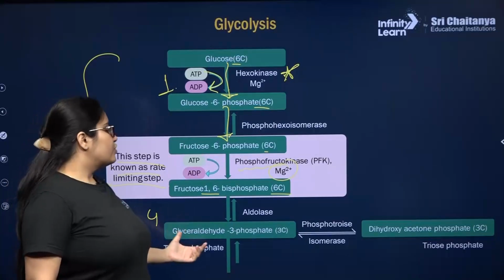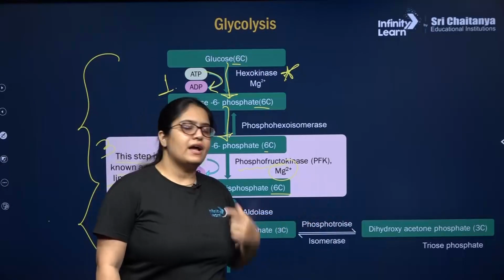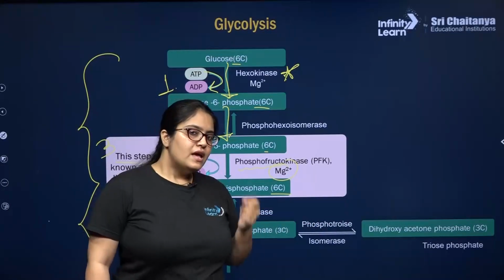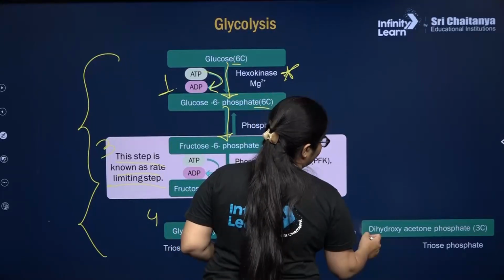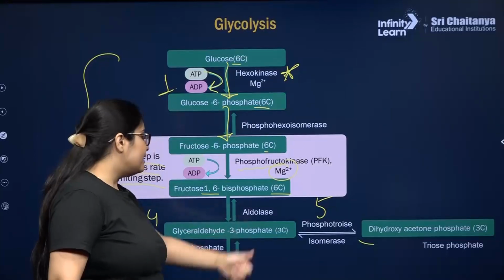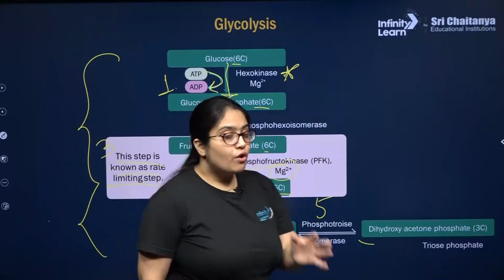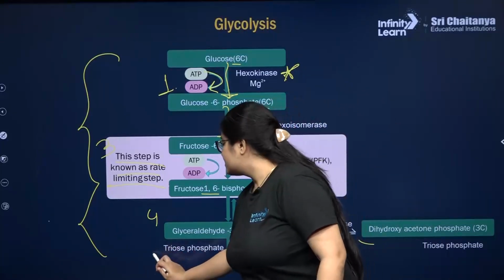Now in the fifth step, this DHAP, dihydroxyacetone phosphate, will convert back into glyceraldehyde 3-phosphate. So from here, this is the fifth, now this is the sixth step.